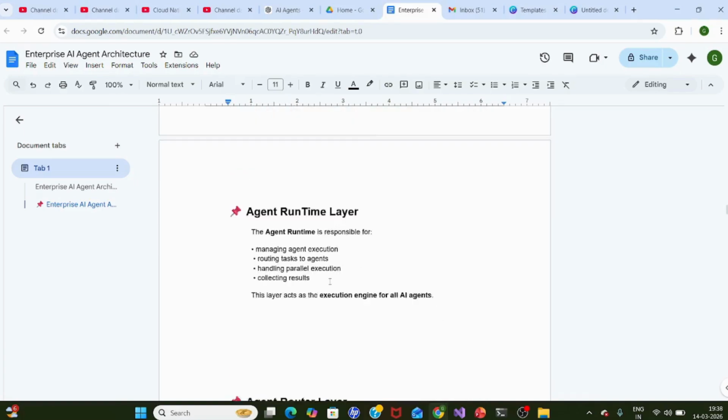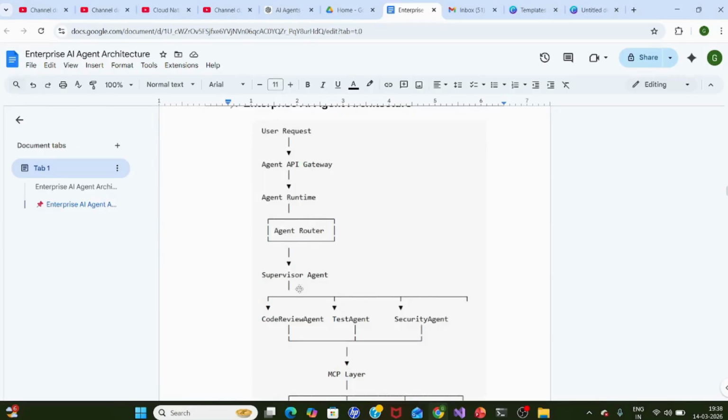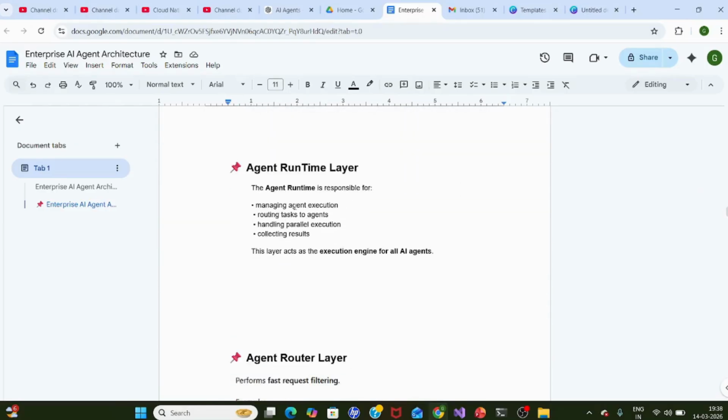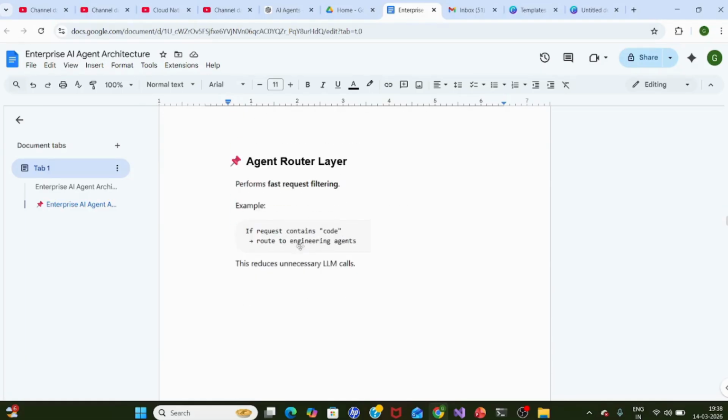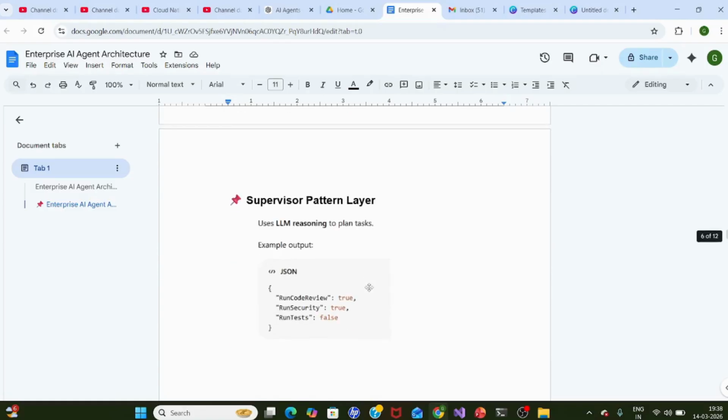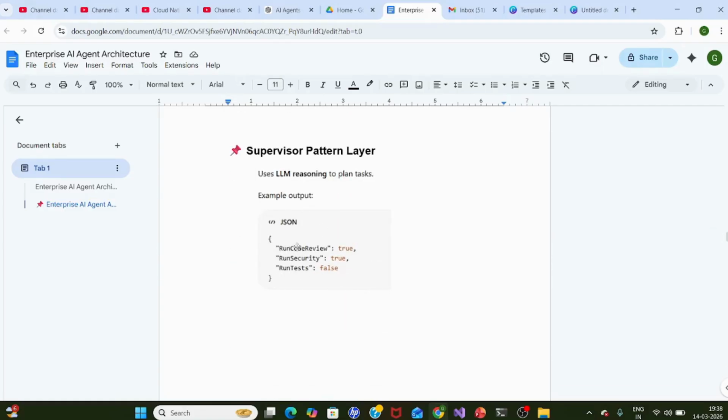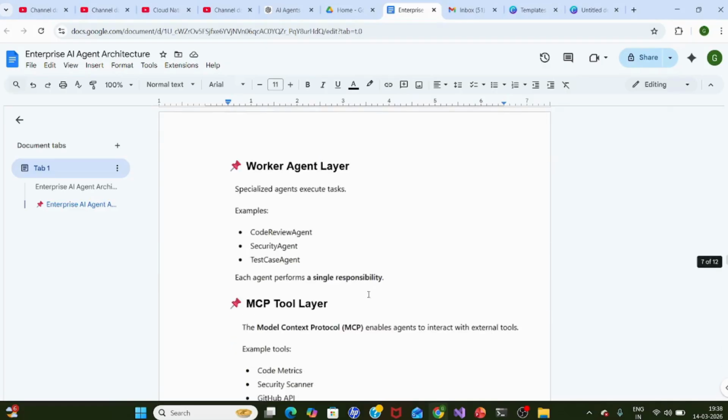So what is agent runtime? As I said, agent runtime is managing everything, right from the router and the supervisor. It is like a facade layer managing execution and routing. It is a gateway from the API or the console. The router filters based on the user request, so that unnecessary agents are not called. Then the supervisor does the planning, deciding which worker agent to call. A worker agent is an individual agent, each with a single responsibility.